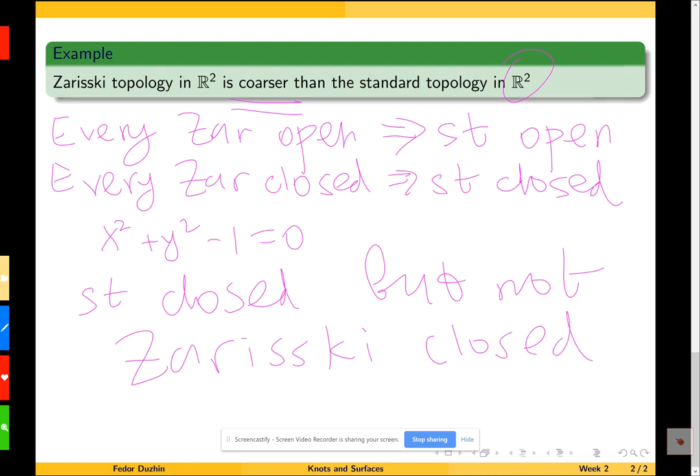Now, I am not going to prove it rigorously that something like this is indeed standard closed but not Zariski closed, but something like a solid circle will work, or maybe the interior of a parabola.